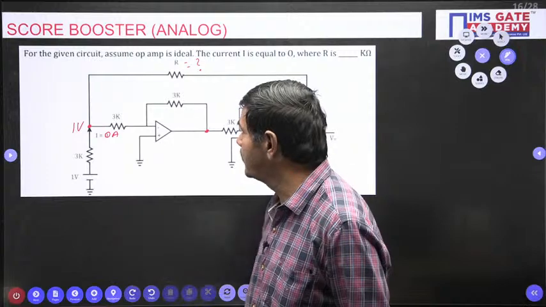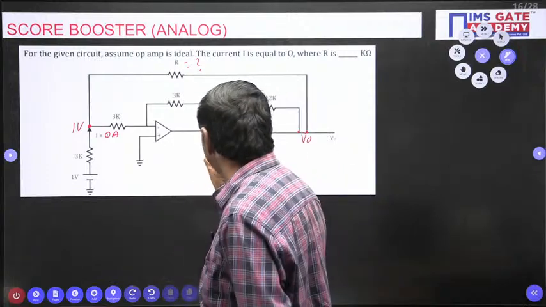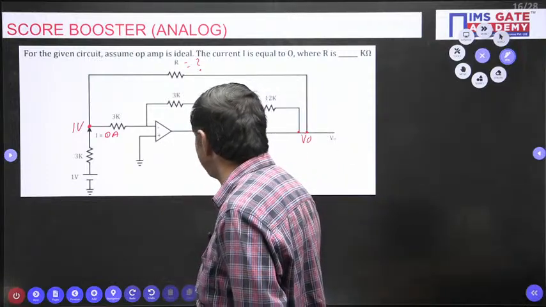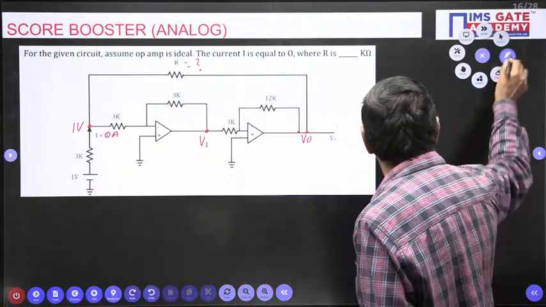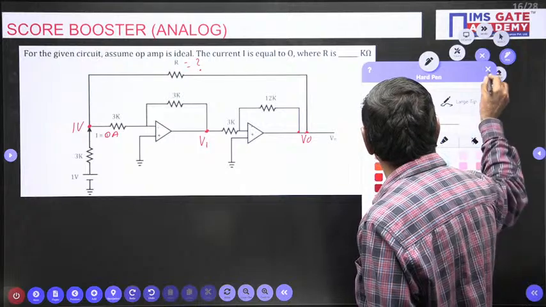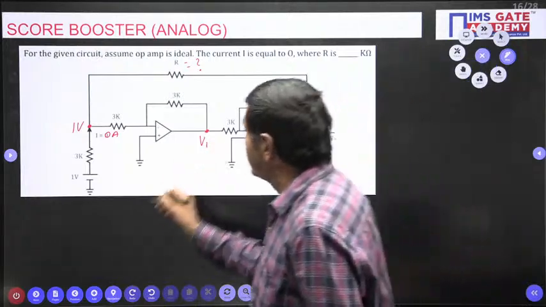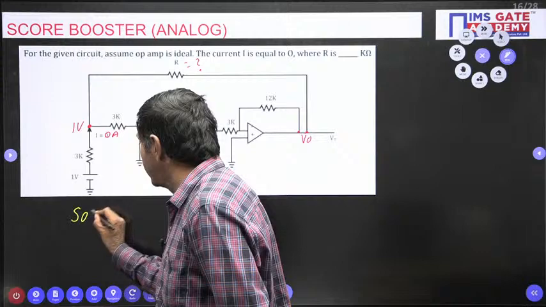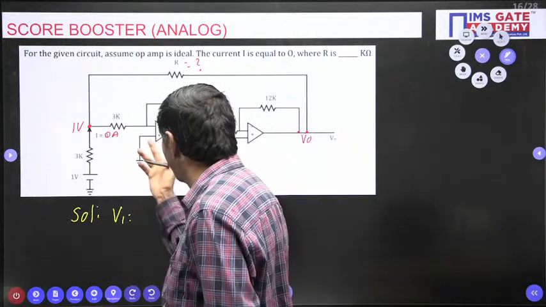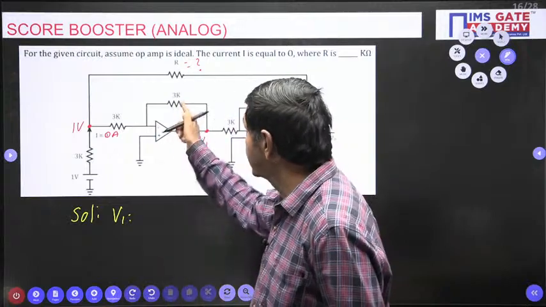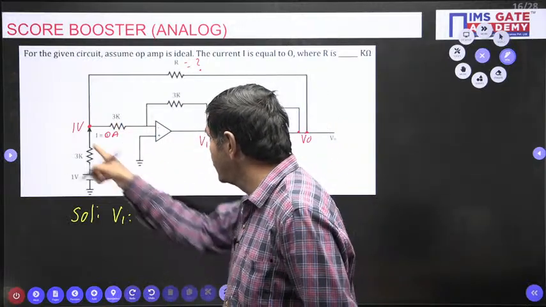How is it possible? You watch. What is this voltage? I take it as V1, for example. I give the name V1 here. How to get that V1? You please watch. From the inverting operational amplifier, you know very well, V1 is the output of this op amp, which is minus R2 by R1 into the input voltage.